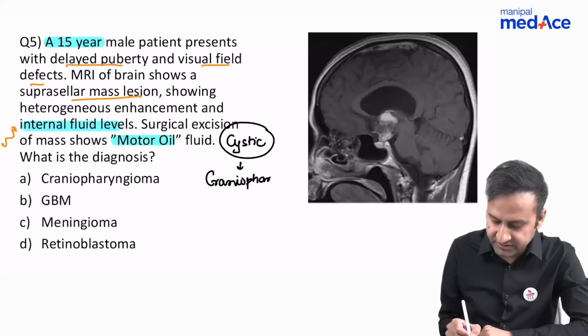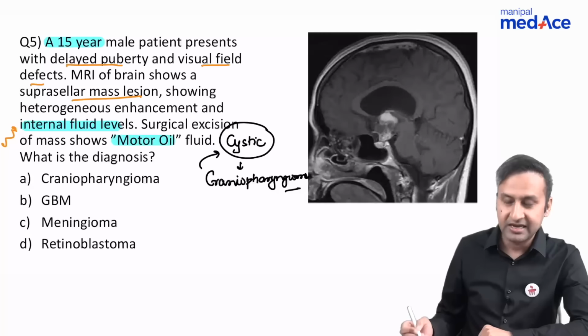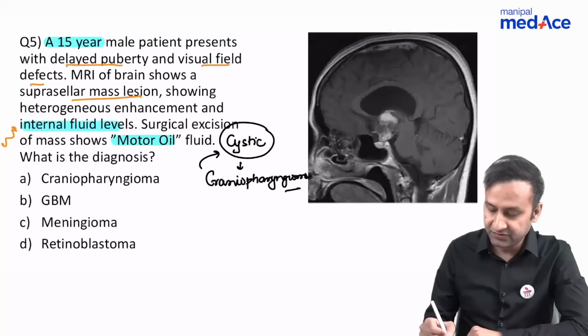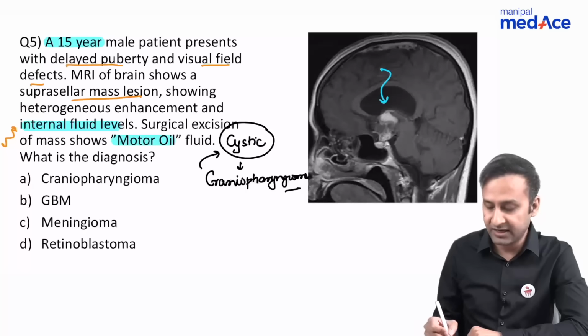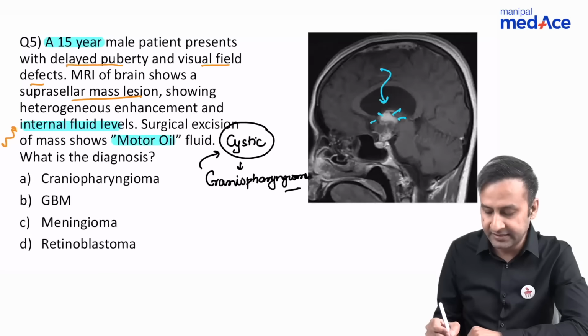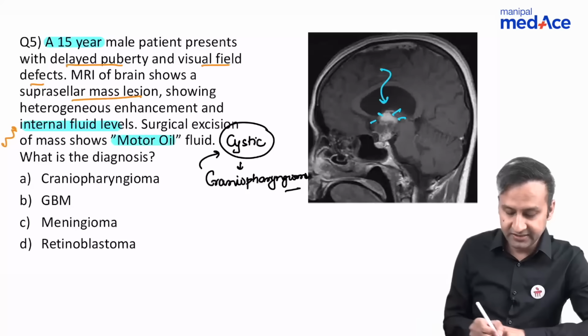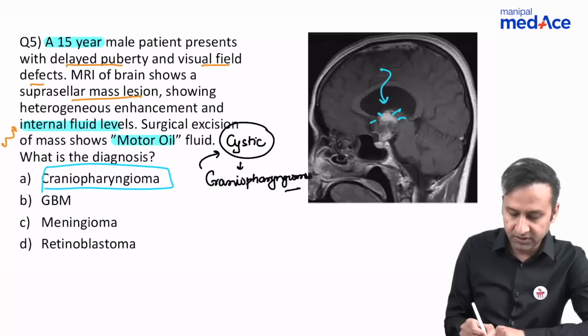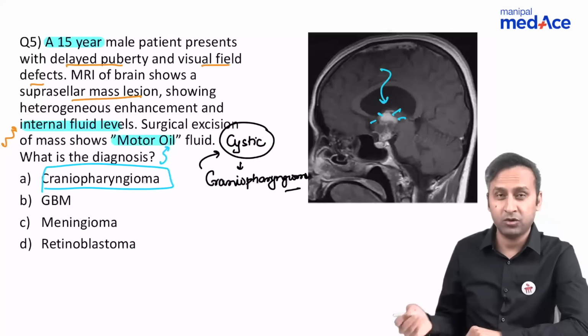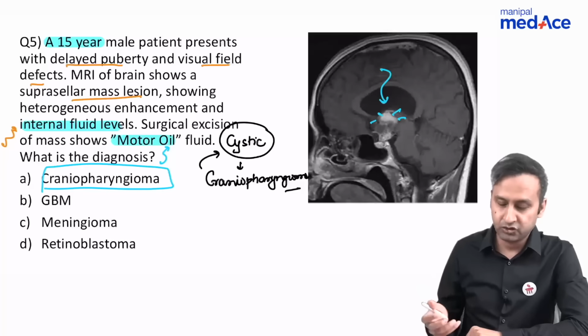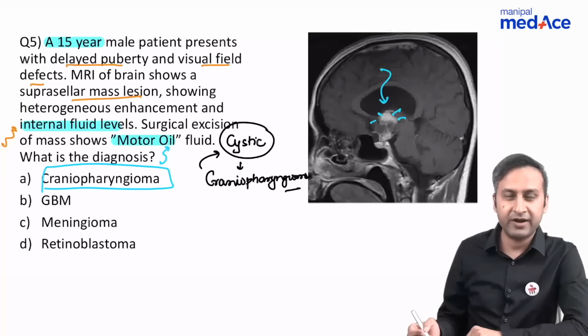craniopharyngioma. We talked about the C's, if you remember, that craniopharyngioma is associated with a lot of C's, one of which was cystic appearance. On this image you can see that there is a heterogeneous mass which is again showing some hyperintensities. Why? Because it is enhancing on post contrast study. So the answer in this case is typically craniopharyngioma. This is more of the clinical integration of motor oil fluid. So this again points to the diagnosis being craniopharyngioma.